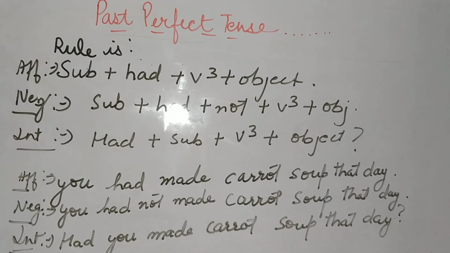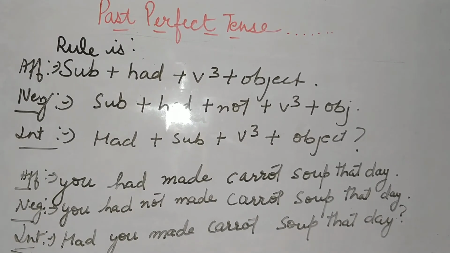Now the next tense is past perfect tense. Anything that we had done long back in the past is called your past perfect tense. Rule is subject plus had plus third form of your verb and your object. Negative is subject plus had plus not plus third form of your verb and your object. Interrogative, what is the helping verb? Had, followed by your subject, third form of your verb and your object.